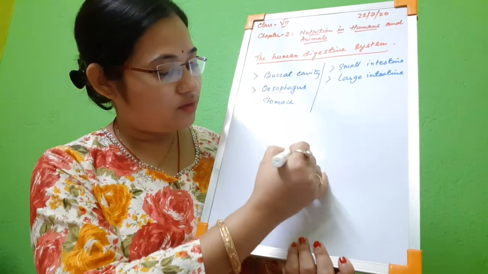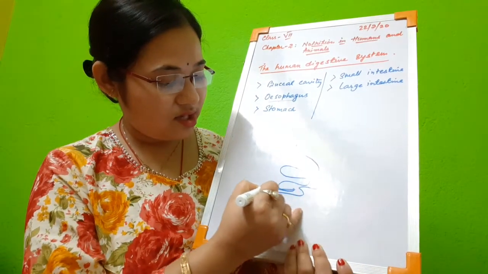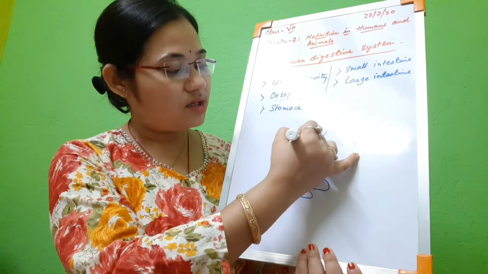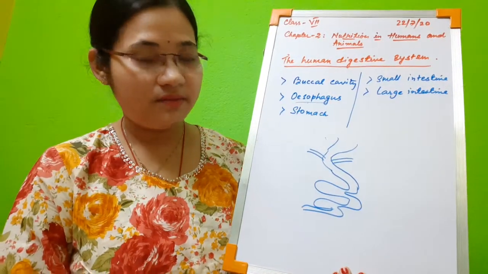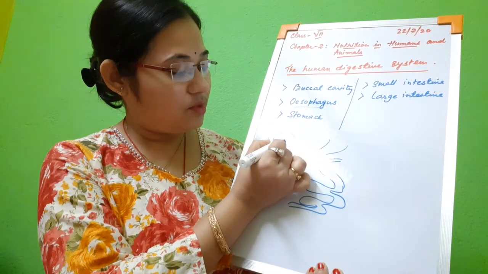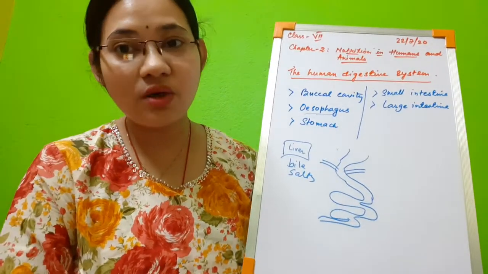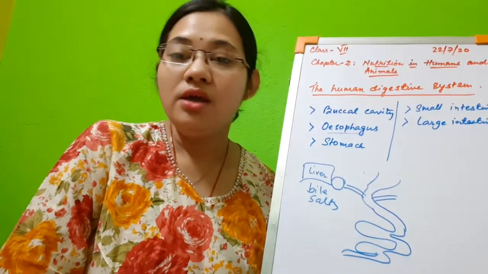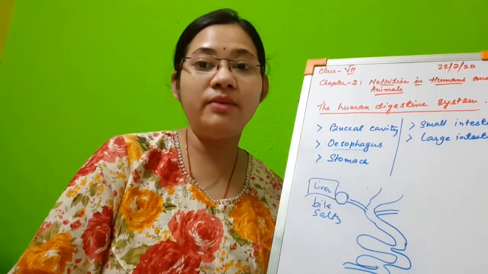Last day I have already shown you that the small intestine is a highly convoluted structure. Okay, like this. Here, if this is the stomach, then two things are poured in. What are the two things? First, from the liver, bile salts are secreted. These bile salts are stored in the gallbladder. So the liver produces the bile salts and the gallbladder stores them.